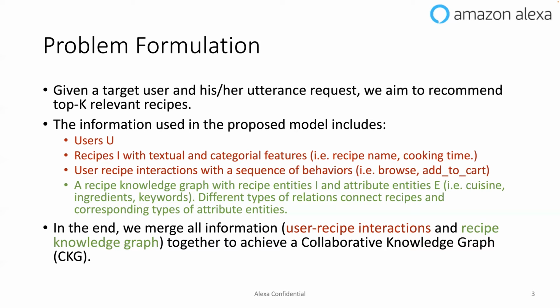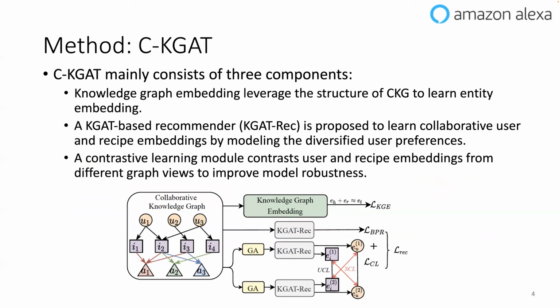And a recipe knowledge graph with recipe entities and attribute entities. Attributes may be like cuisine, ingredients, keywords, and so on. So in the end, we merge all the mentioned information together to achieve a collaborative knowledge graph. We call it a CKG here. And in this slide, let's dive deep into the model details.